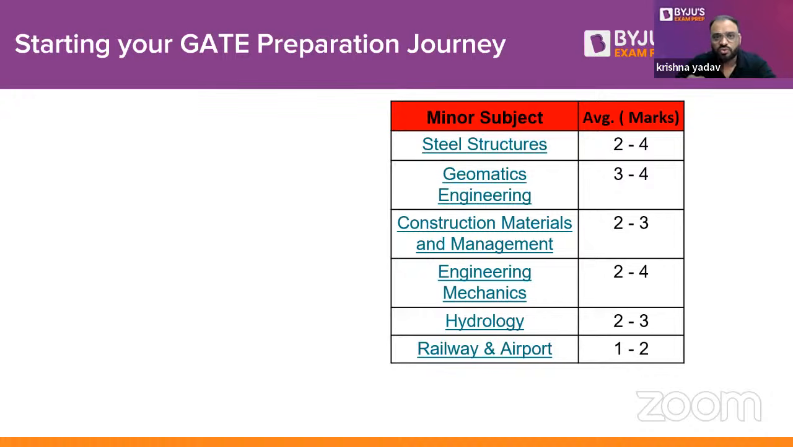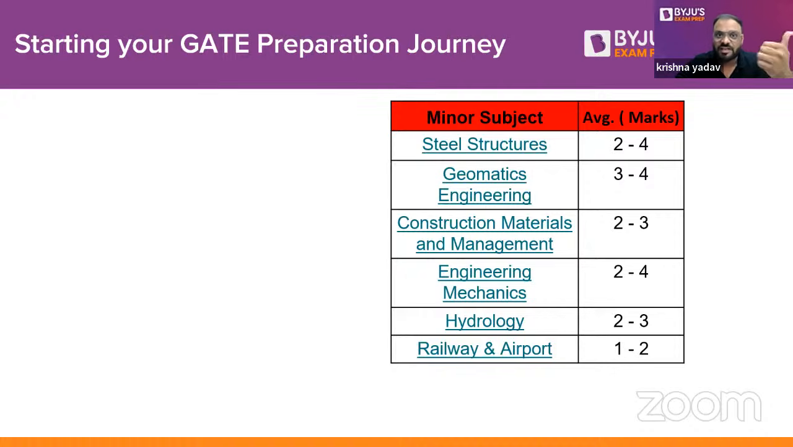Now, you can also choose the subjects which have a little bit higher weightage in the minor subjects also. Let me tell you about it. Steel structure, surveying, engineering mechanics, as well as hydrology, you can take as the first priority in case of minor subjects. Later on, if you want to prepare more, you can go with construction, material management, and railway and airport. Let me tell you a little bit here, guys. In steel structure, you can go with the plastic analysis, so you are able to score like 2 marks from steel structure, right?